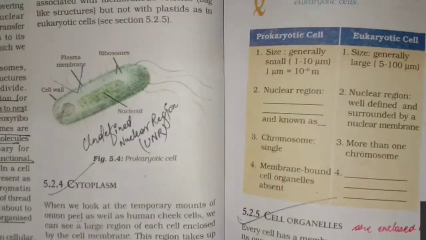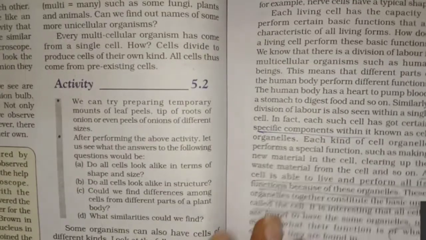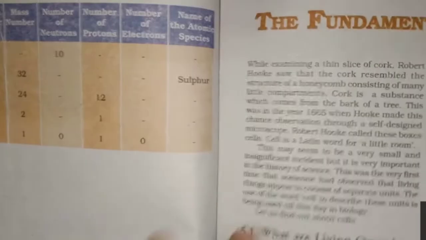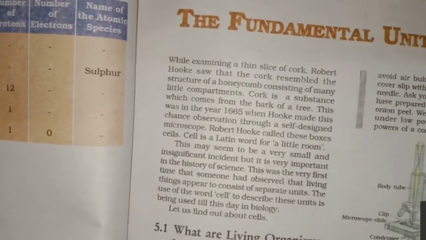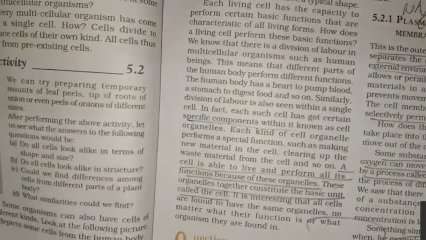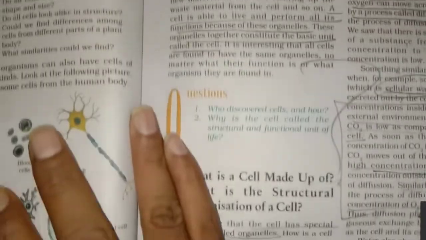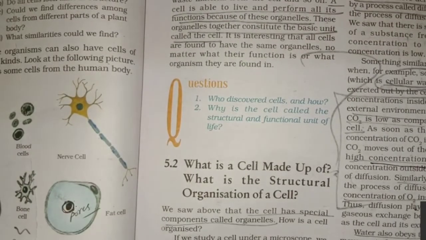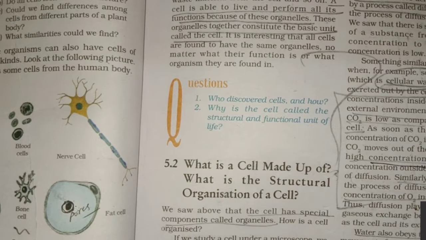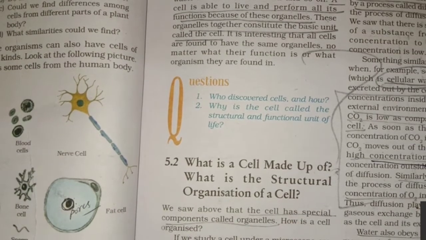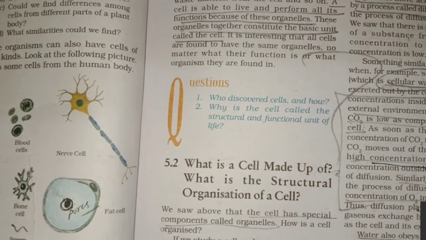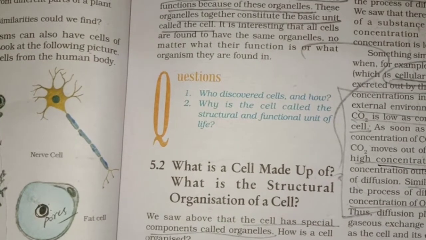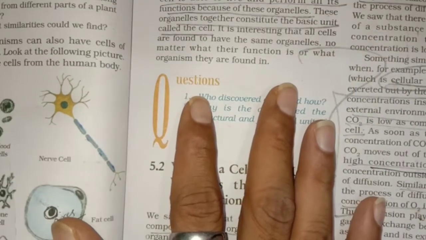Which topic shall we carry on? You have doubt in which topic, you tell me. That only we will carry. Because chapter 5, this we have completely prepared. About the cell and all the things, components of the cell. What is the cell made up of? What is the structural organization of a cell? Shall we go on to the revision then from chapter 5? Because only one chapter is remaining. That is chapter 7 in our syllabus for class 9th.